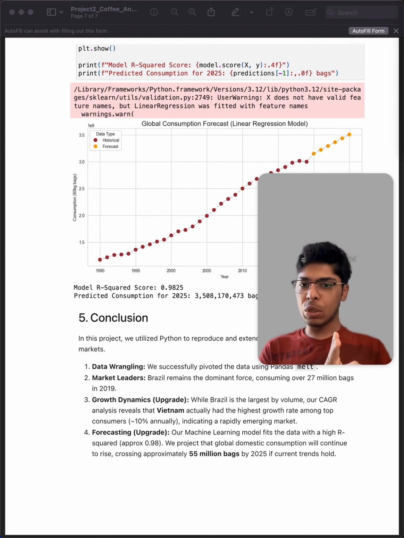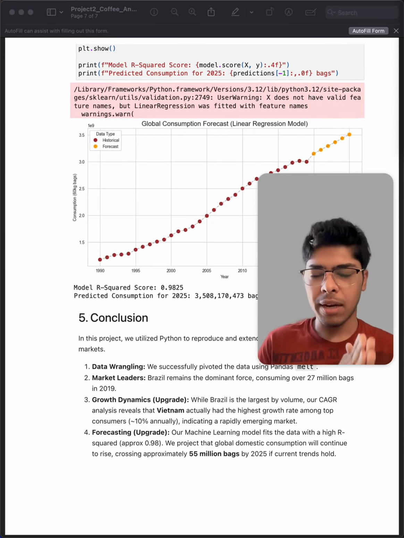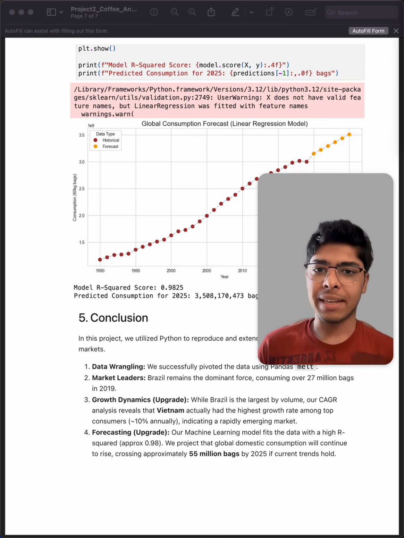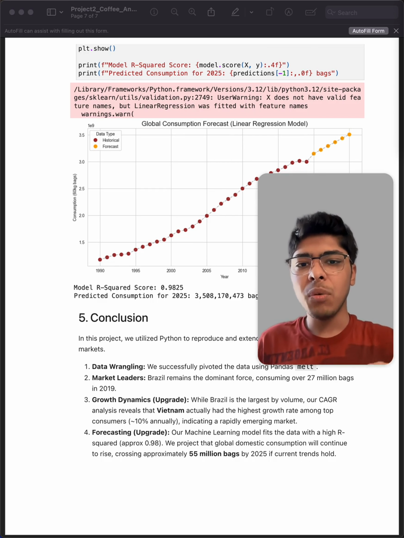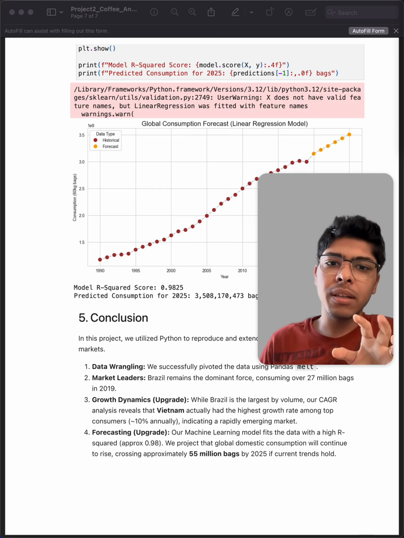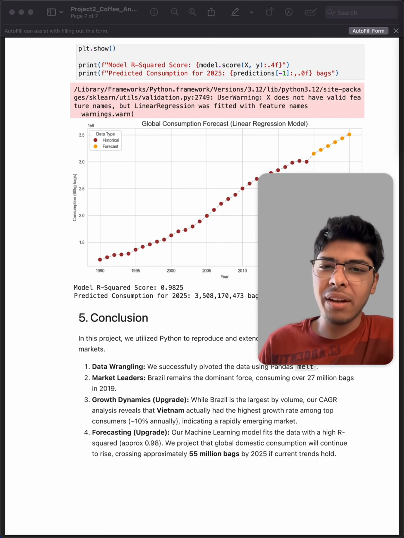And in conclusion, moving this project to Python allowed me to leverage scikit-learn for predictive modeling. We found that while Brazil leads in volume, Vietnam leads in growth speed, and the overall market shows no signs of slowing down.